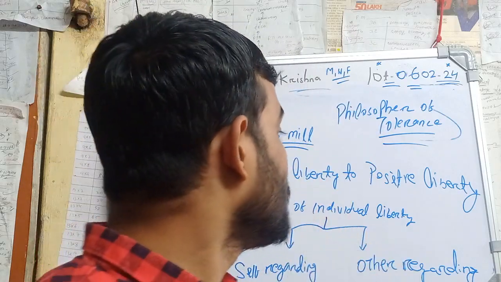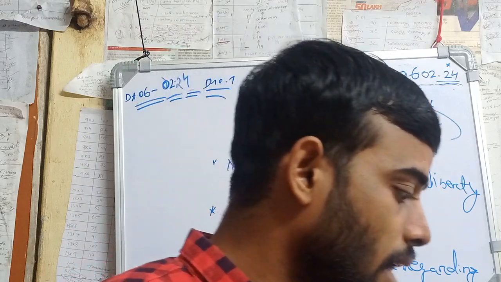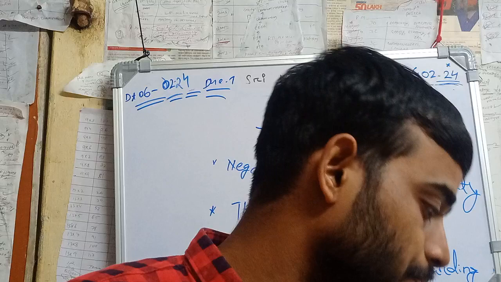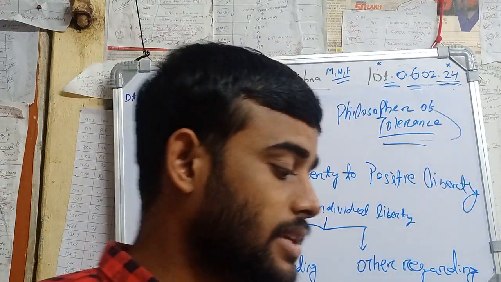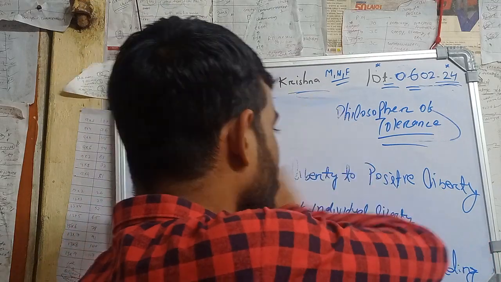And if it is crystal clear to you, this self-regarding action and other-regarding action of J.S. Mill, then I will switch to the concept of J.S. Mill's representative government. It's an interesting concept. A few important points I will discuss with you.